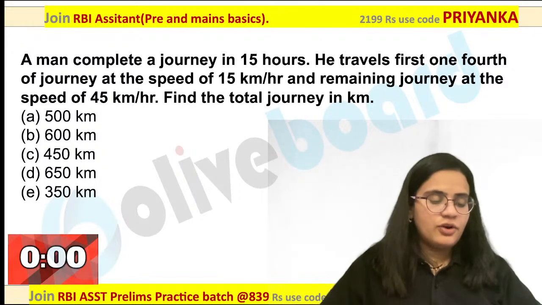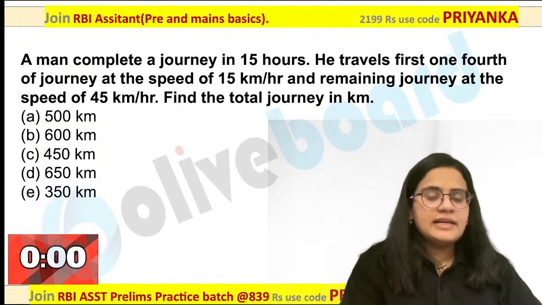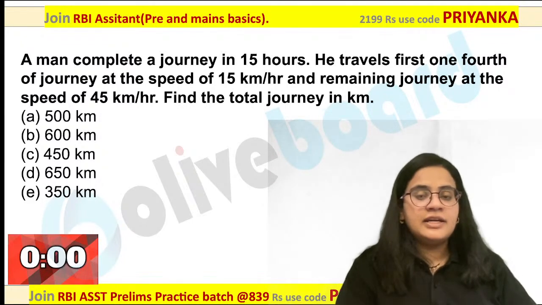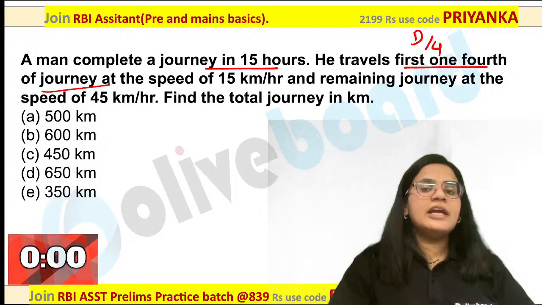450 kilometer is the perfect answer over here. What is given? Man completes his journey in 15 hours. All of you please pay attention over here. He travels 1/4 of the journey. That means d by 4 over here. How much will be the distance? D by 4. Now you know how to calculate the time.